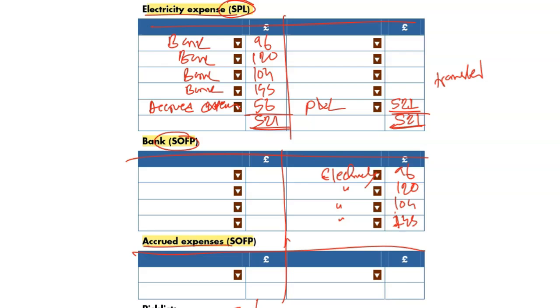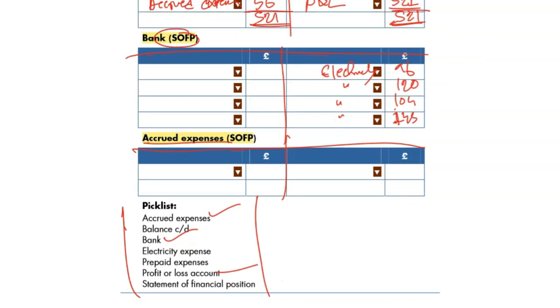That's why. Accrued expense, SOFP, it's a current liability, CL. So 56 is our accrued expense, which is electricity basically. And the total should be 56 on both sides. Here as well, 56, nothing to take here.